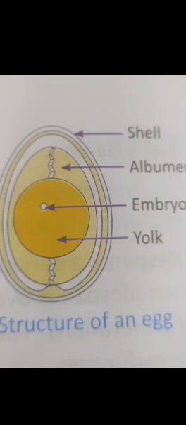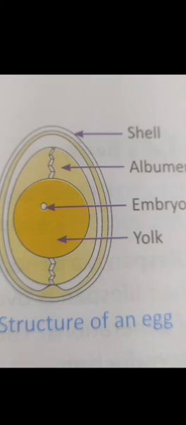See, the outer covering of an egg is called the egg shell, and eggs are covered by a protective hard covering, and the center of an egg contains the yolk, and the bright white spot which is present in the yolk will develop into a baby, and the yolk provides nourishment to the growing baby or embryo. The white watery substance which surrounds the yolk is known as albumen, and this albumen protects the embryo from germs and shocks.